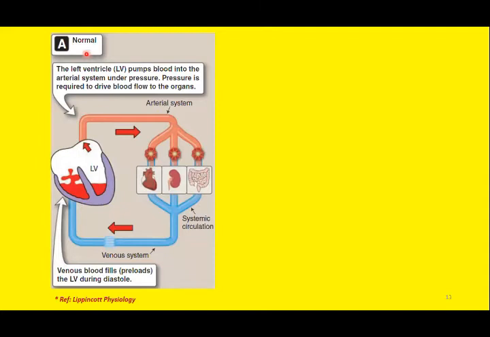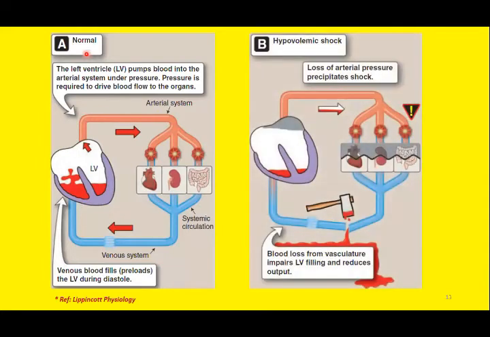So what happens in hypovolemic shock? Suppose there is a roadside accident, a motorbike accident, and there is fracture of the left tibia and a significant quantity of blood, 0.2 to 2 liters of blood, is lost. You can see blood is lost here. So this will impair the filling of the heart.